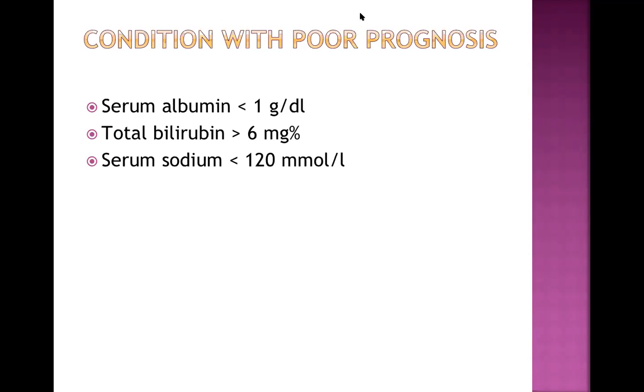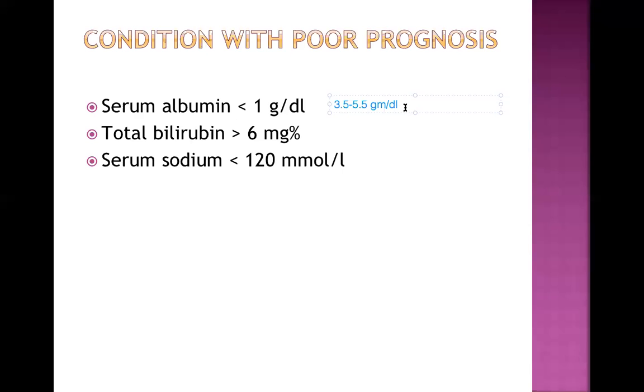Very good answer, excellent. It is 3.5 to 5.5 gram per deciliter. This is one way of answering. Some textbooks mention it as gram per liter also.